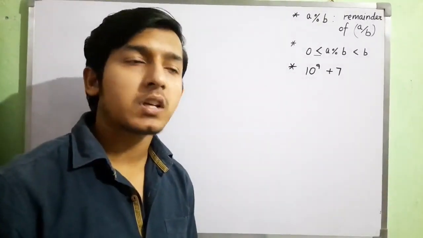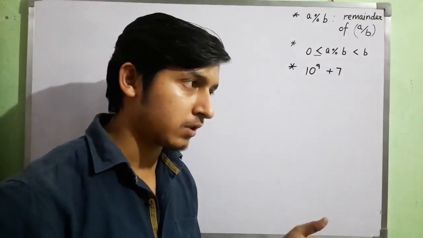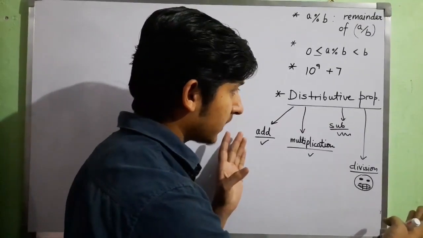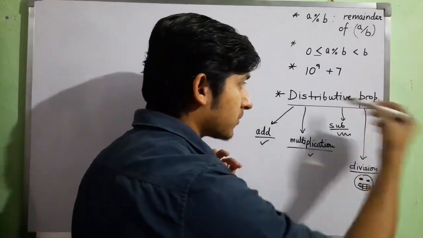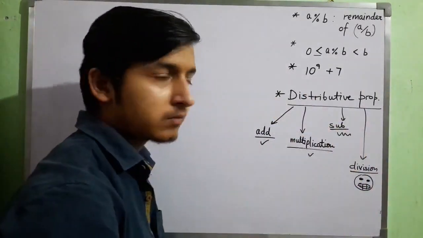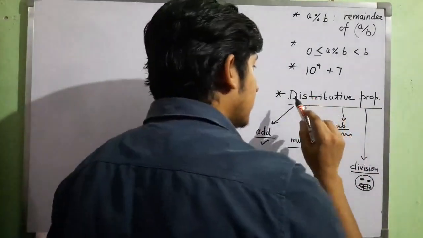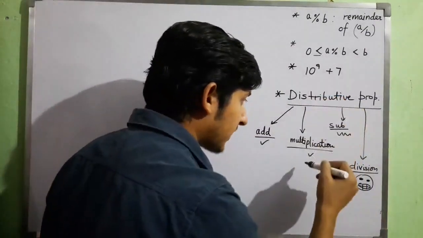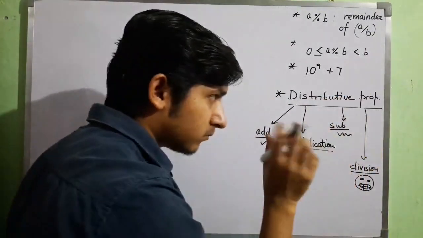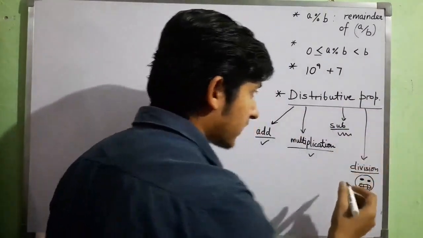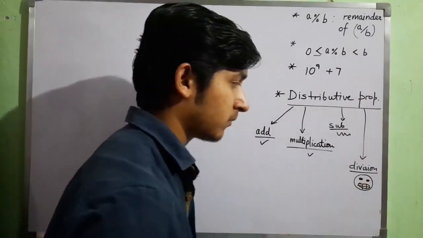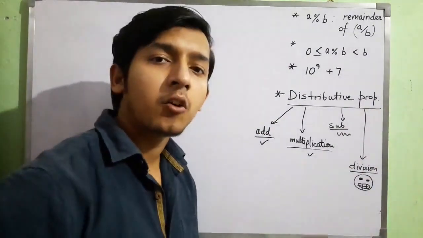Now we will discuss the properties of the mod function. I made this graph, and it shows the distributive property of modulus. Basically, the distributive property is good with addition, good with multiplication, a bit considerable with subtraction, and possibly the hardest with division. So let's understand all four now.